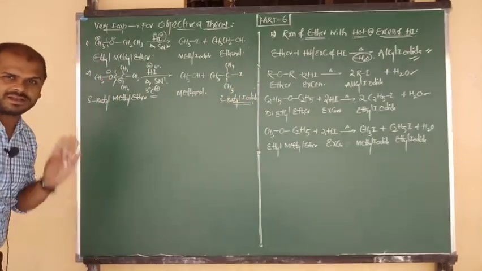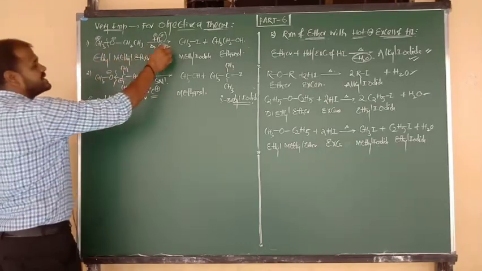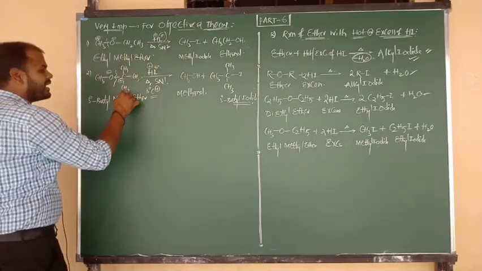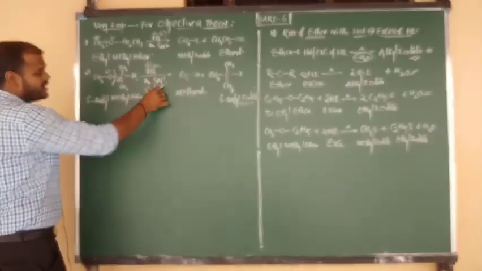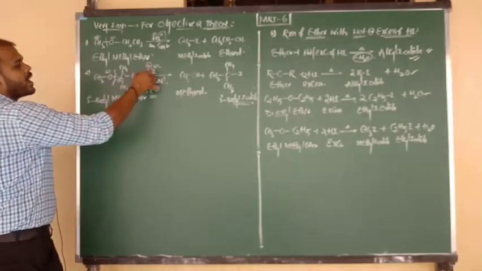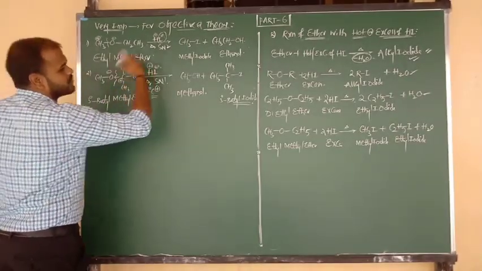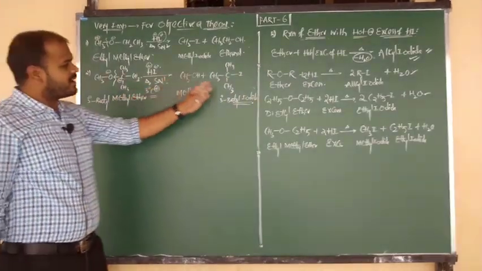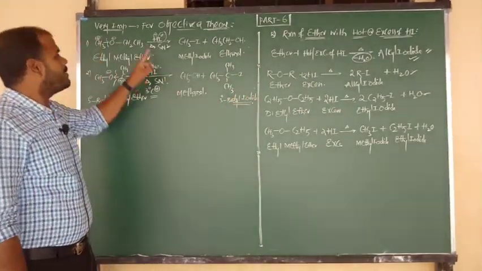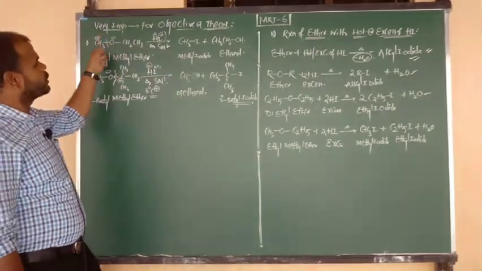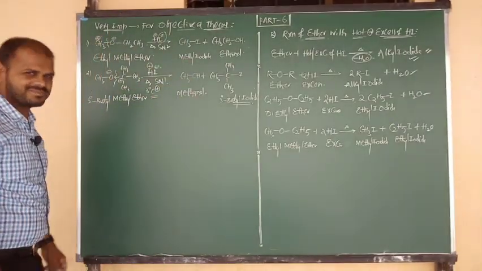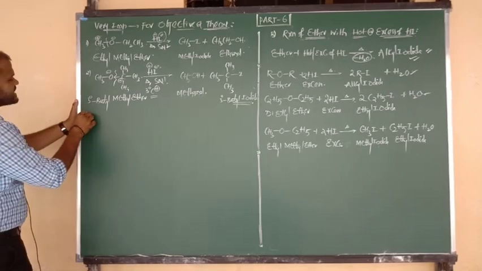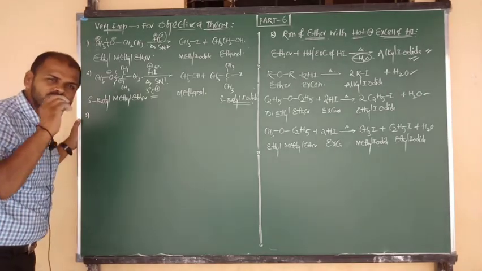Understood this condition clearly? But the simple one follows the SN2 mechanism. If a tertiary alkyl group is there, that follows SN1, and such a tertiary alkyl group is attacked by I minus and changes into the product, nothing but tertiary alkyl iodide. So as per SN1, tertiary alkyl iodide has to come, but as per SN2, the simple group changes into the iodo form. Understood? Good.